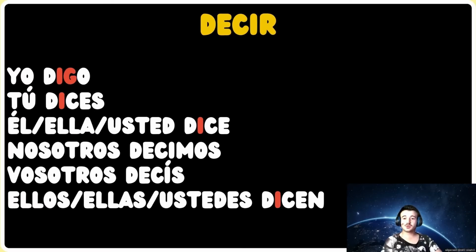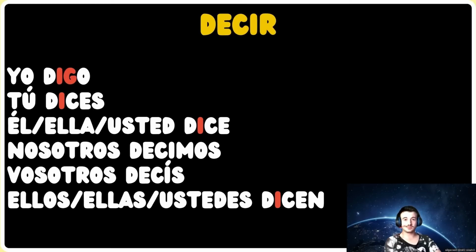Let's go with the verb decir, which translates to say, and which also has this particularity. Its yo form has a phonetic change, plus the irregularity we've been discussing during both this lesson and the previous one. Let's check out the conjugation of decir.